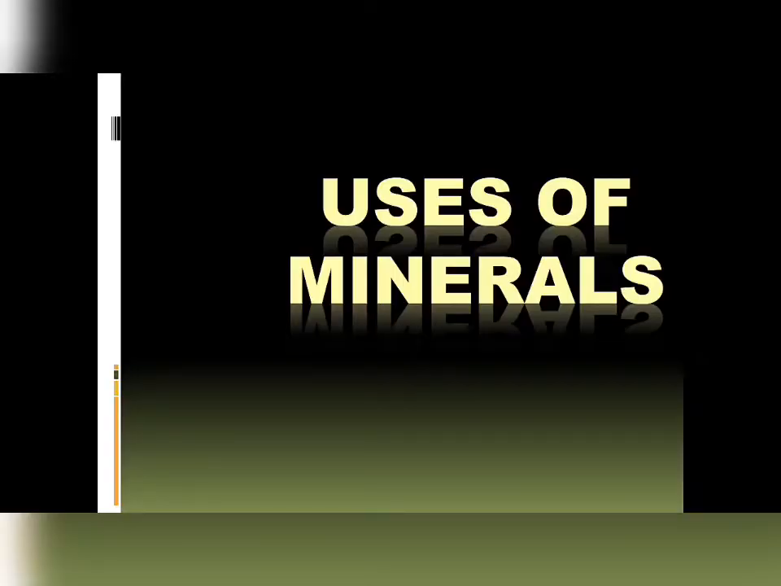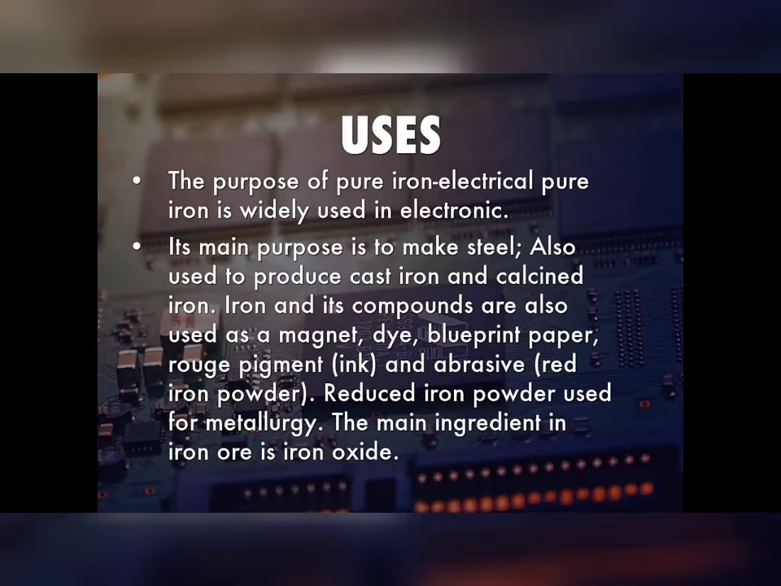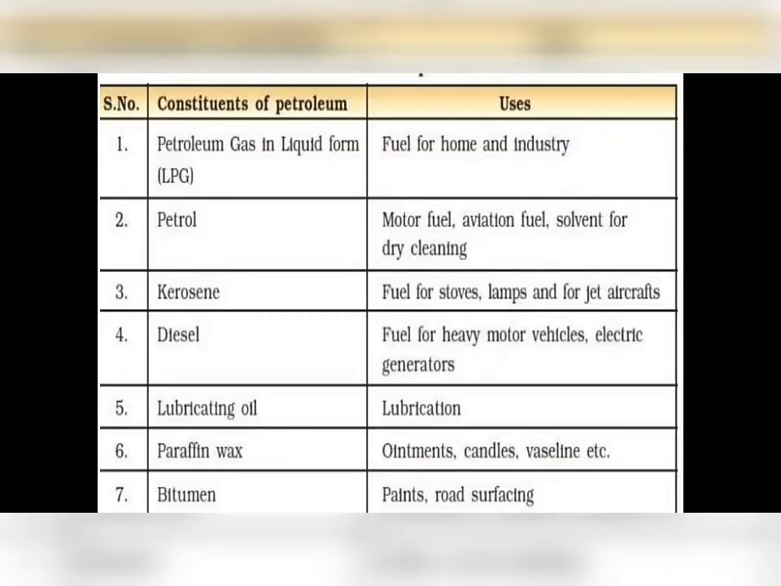Uses of minerals. The first one is iron. Pure iron is widely used in electronics. Its main purpose is to make steel, and it is also used to produce cast iron and calcined iron. Iron and its compounds are also used as a magnet, dye, abrasive, etc. Reduced iron powder is used for metallurgy. The main ingredient in iron ore is iron oxide. So there are many uses of minerals.